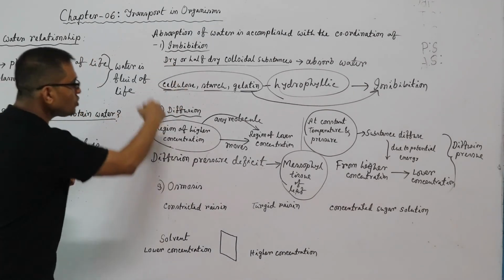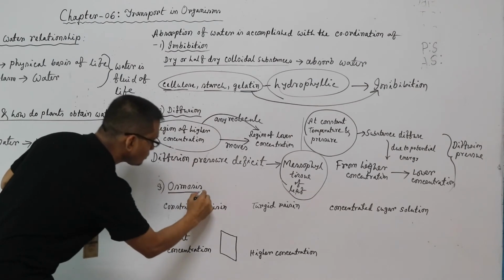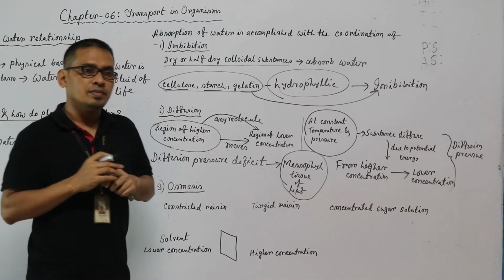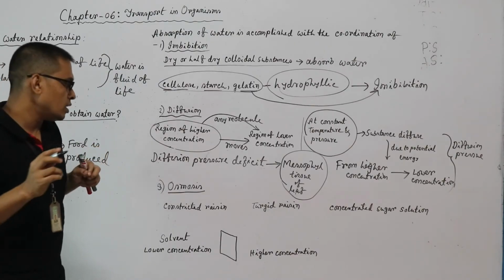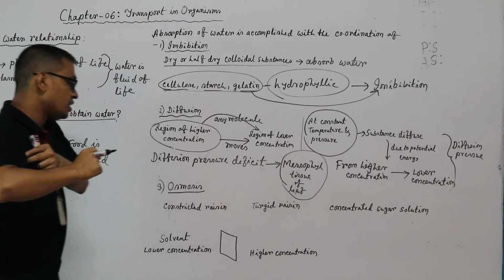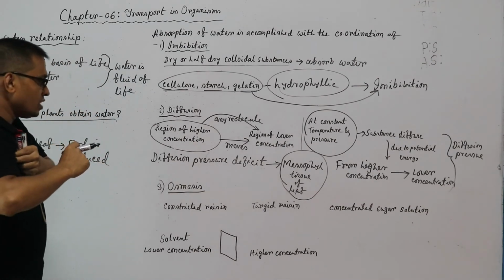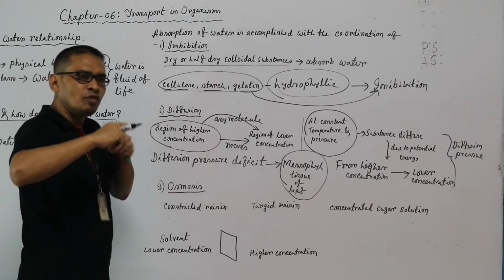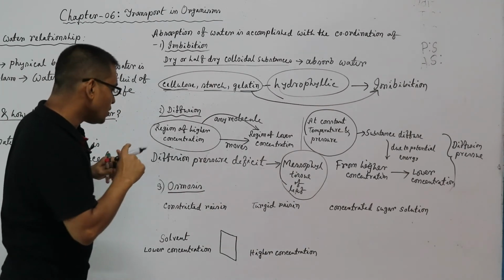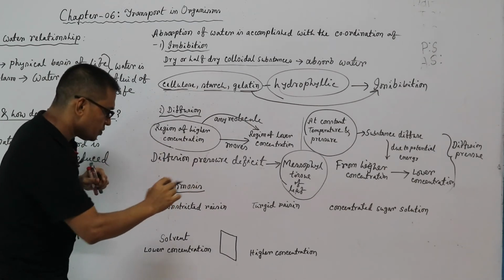Now another process, osmosis. You basically observe that your mother soaks the raisin. Before soaking it becomes constricted, but after soaking it becomes turgid.